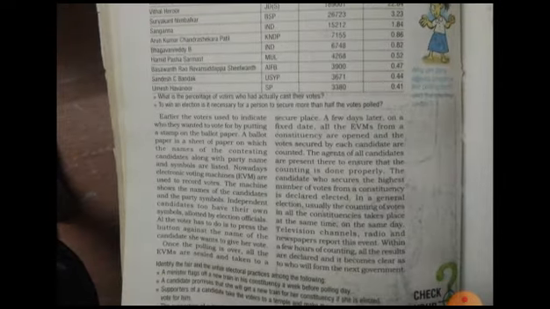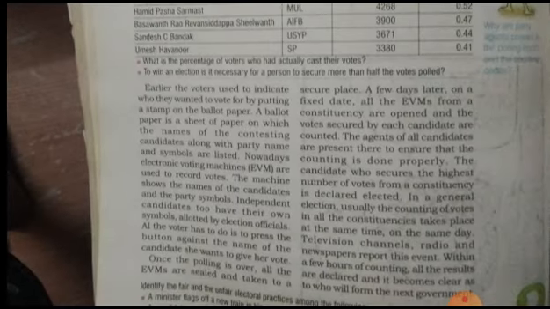Now come to page number 68 of your textbook. Earlier, voters used to indicate whom they wanted to vote for by putting a stamp on the ballot paper.